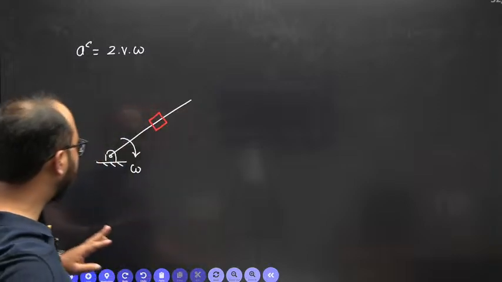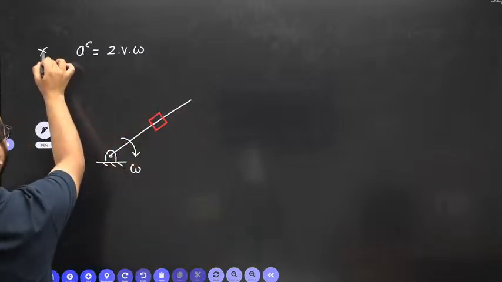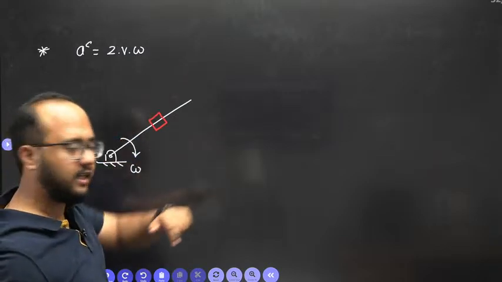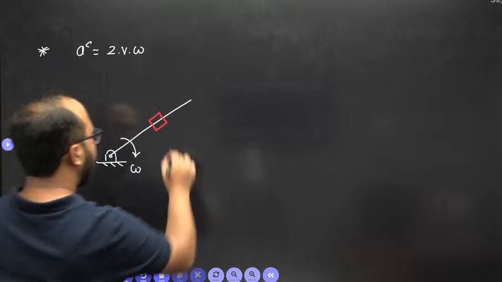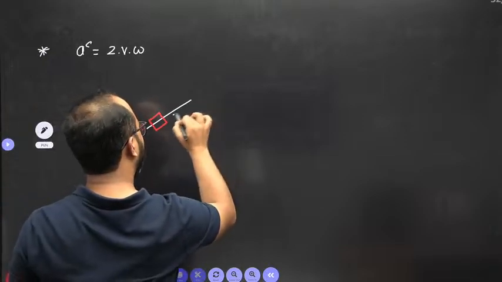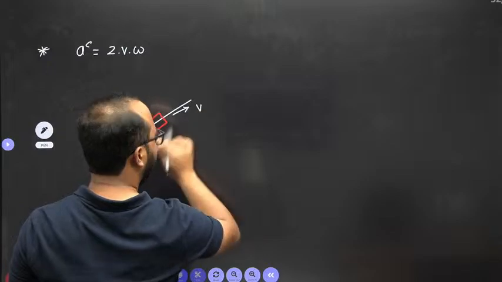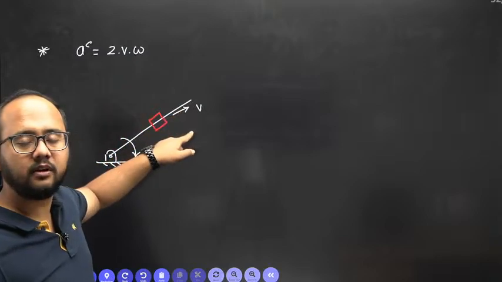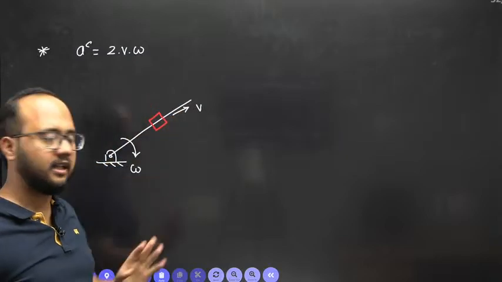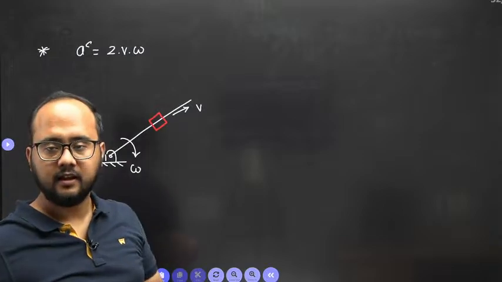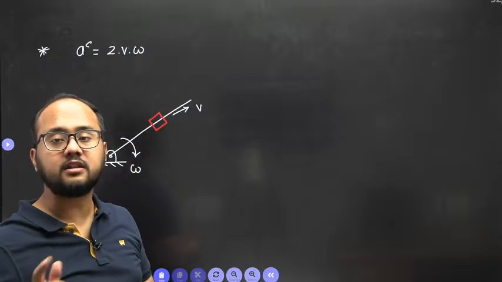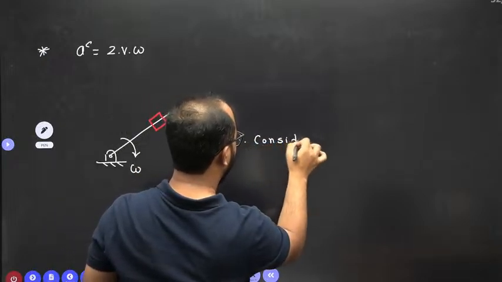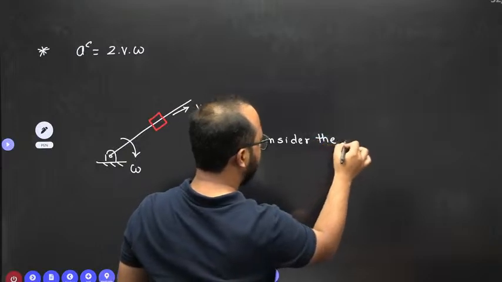Got it? Now see, the doubt you are asking about is regarding the Coriolis component of acceleration. First you have to identify in which direction the slotted bar is rotating. That we have identified. The slider is sliding in this direction. This is v, the velocity vector of the slider. This arrow I have drawn for the velocity vector of the slider. Now step number 1: first of all consider the rotation of the slotted bar. Consider the sense of rotation.